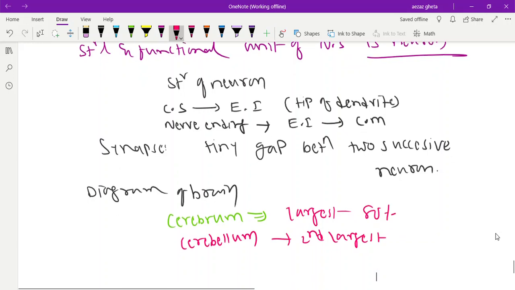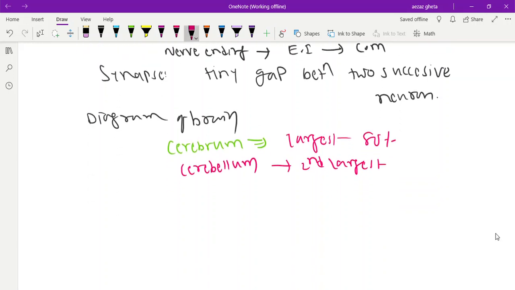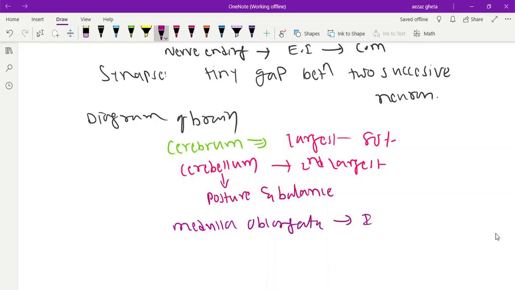Cerebellum, the chota dimag, controls posture and balance. Very important words: posture and balance. You are able to walk properly because of your cerebellum. If a person is drunk, his cerebellum will be in imbalance. And involuntary action is controlled by the medulla oblongata. It controls involuntary movements.